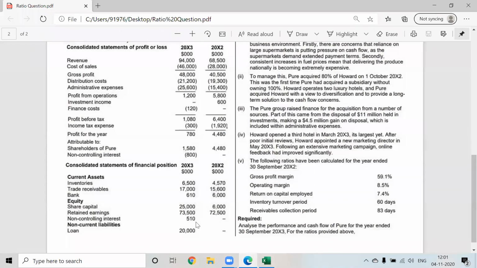Even NCI will become part of your equity and reserves. So we'll take all of these: equity, retained earnings, NCI, and non-current liabilities, that is the loan. Understood why we are taking NCI? Always we have to take NCI in capital in case of consolidated financial statements. It is not an associate's income or payment.